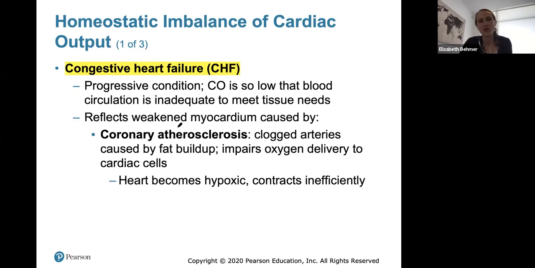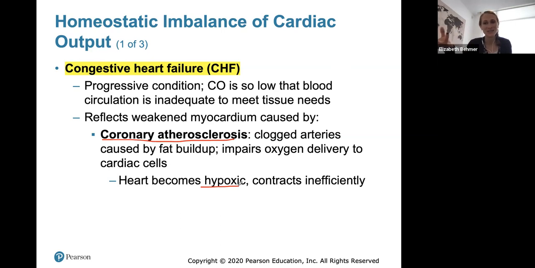Congestive heart failure, you should know this, is a progressive condition where the cardiac output is so low that the blood circulation is inadequate to meet tissue needs, and it usually reflects a weakened myocardium, so a weakened muscular wall of the cardiac tissue due to coronary atherosclerosis, which is usually clogged arteries caused by fat buildup, impairing oxygen delivery to cardiac cells where the heart becomes hypoxic.